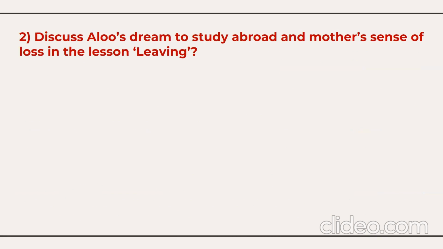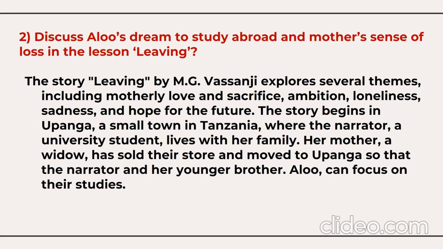Discuss Alu's dream to study abroad and mother's sense of loss in the lesson Living. The story Living by M.G. Vassanji explores many themes, including motherly love and sacrifice, ambition, loneliness, sadness, hope for the future. The story begins in Upanga, a small town in Tanzania, where the narrator, a university student, lives with a family.